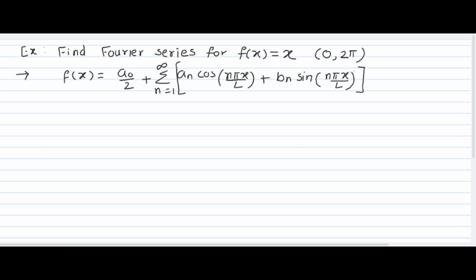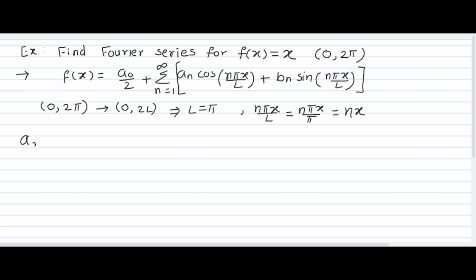Now here the interval is 0 to 2 pi. Whenever we are taking 0 to 2 pi, that means we are going to compare this with 0 to 2L. This implies the value of L is pi, and therefore our theta value, that means n pi x by L, becomes n pi x divided by pi. Pi will get cancelled out and this will give you nx. Now let's remember this nx.